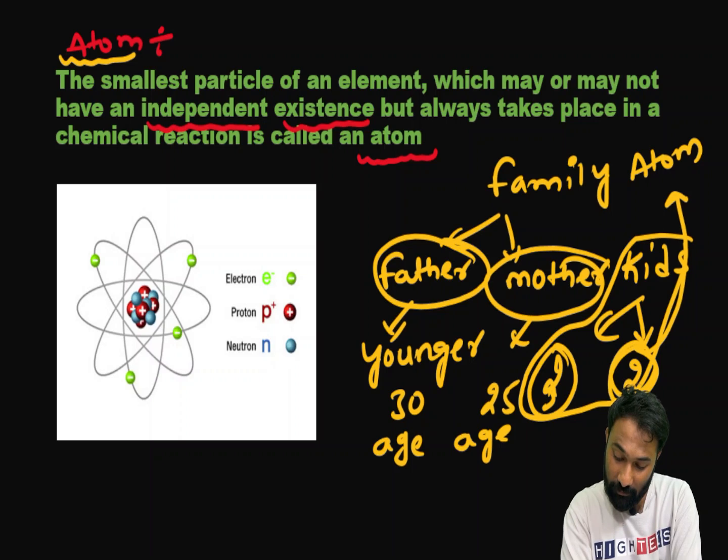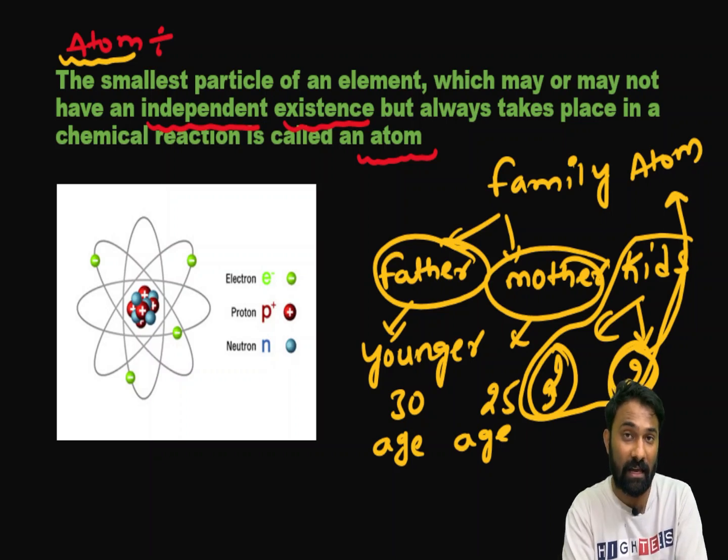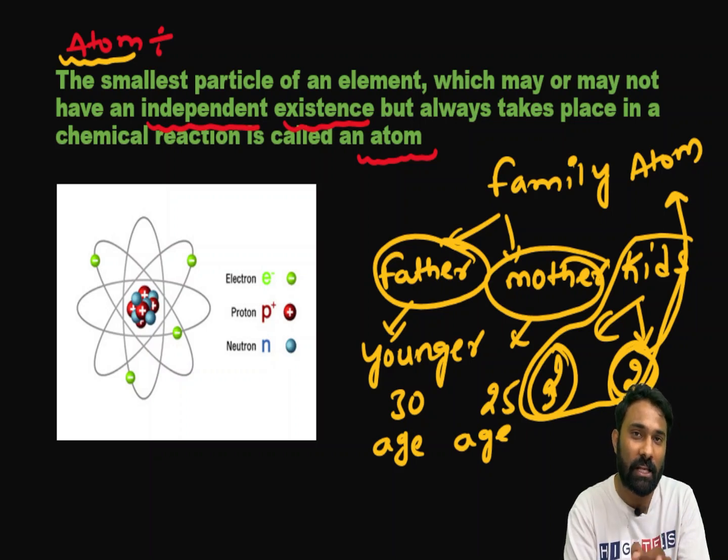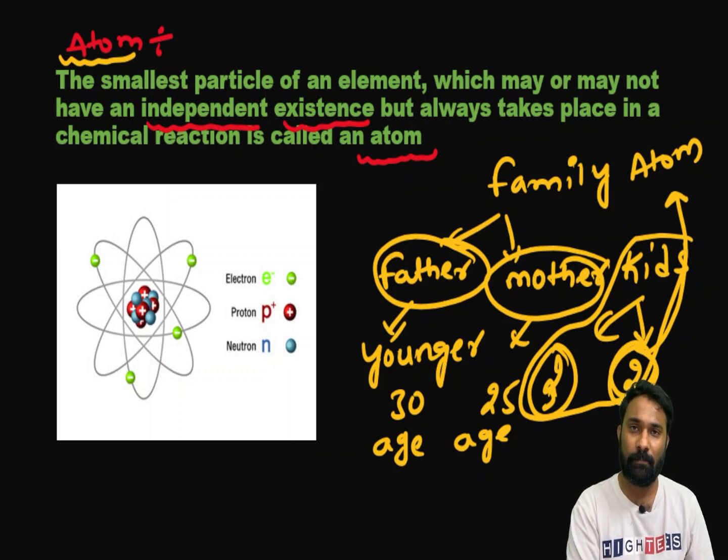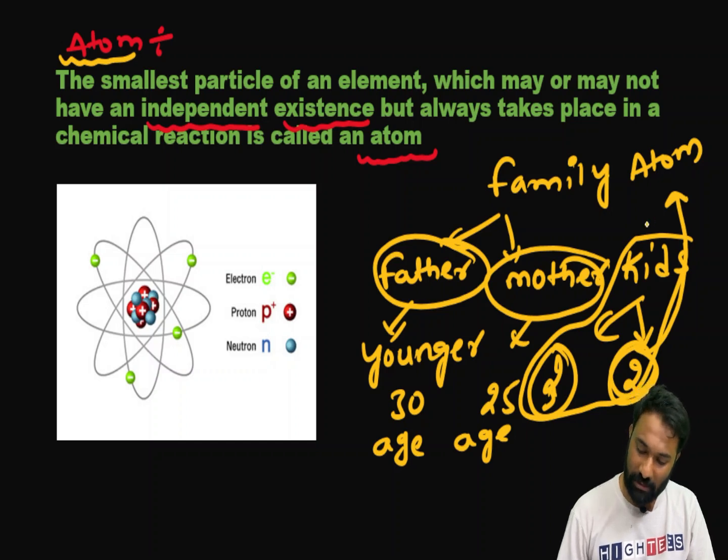Now here, without father or mother, will that kid exist in nature, or can he or she go outside of the house without any help from father or mother? No, right? He doesn't have any independent existence. He has to depend upon the father or mother. Clear? What is the definition of the atom? The kid who does not have independent existence is known as an atom. Clear? The smallest particle. This age 2 kid is our atom.